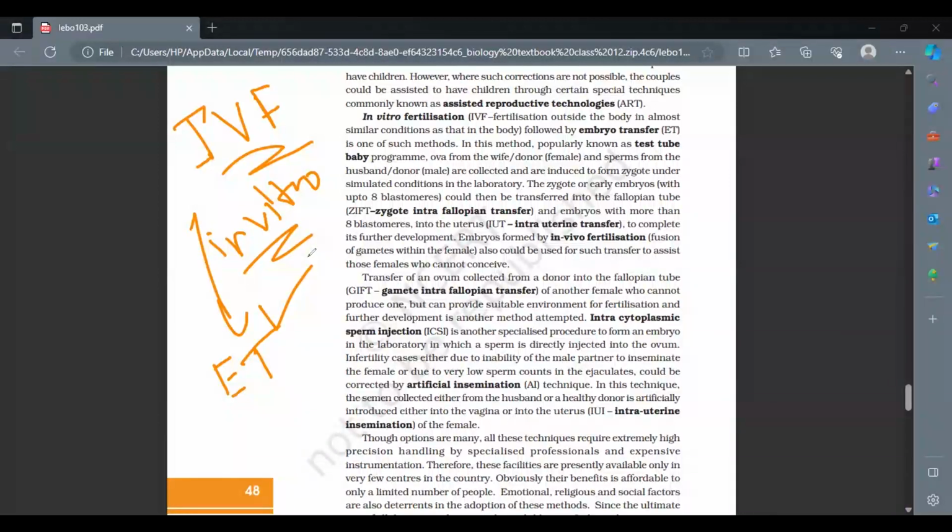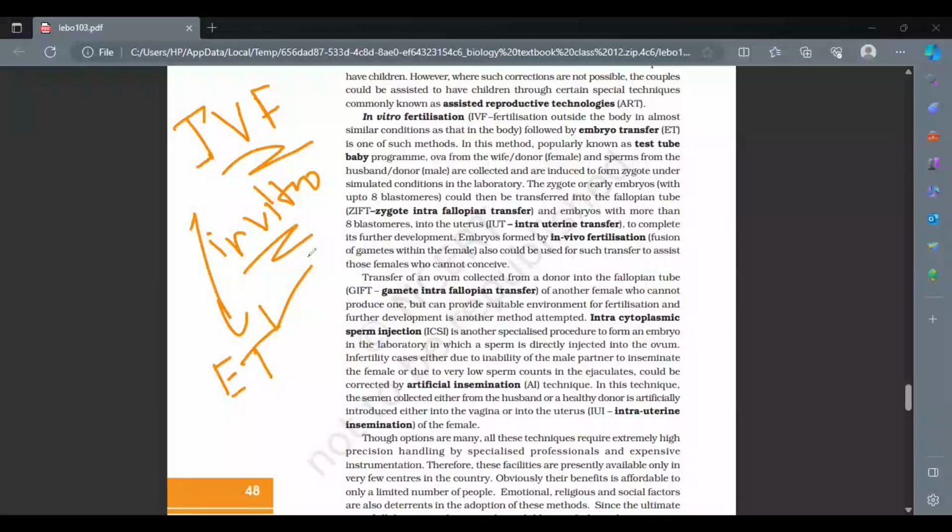And this zygote, as soon as it reaches somewhere around the 8 blastomere stage, it depends upon where the embryo transfer needs to be done. Once the IVF is done, the second step is the embryo transfer. This embryo transfer can be done either in the fallopian tube region or in the uterus region, depending upon the number of cells the blastomeres have. So if it is an early embryo with around 8 cells, it is transferred to the fallopian tube region.